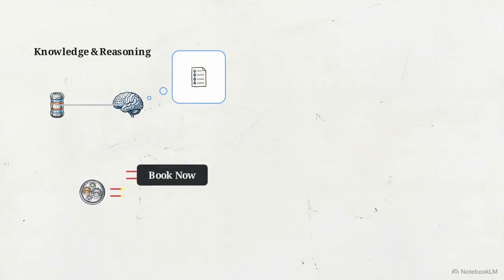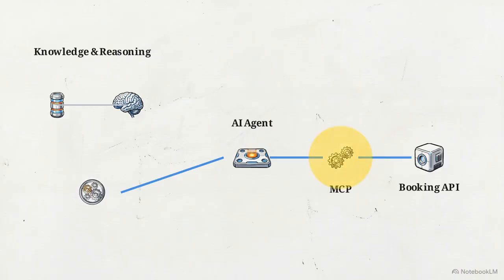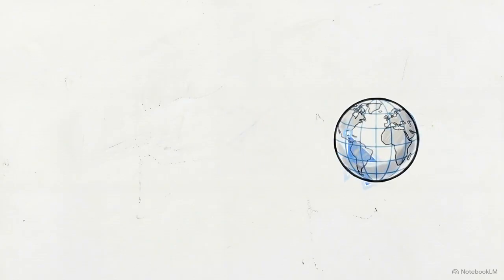Even with the right context and the correct facts, a standard large language model is still stuck. It can generate text telling you how to book a flight, but it cannot actually perform the physical task for you. To bridge that gap, we route the output into an AI agent to apply reasoning to external tools. It uses the Model Context Protocol, or MCP, a standardized adapter plugging into outside services like a booking API. The agent sends the parameters through the API and successfully executes the transaction.